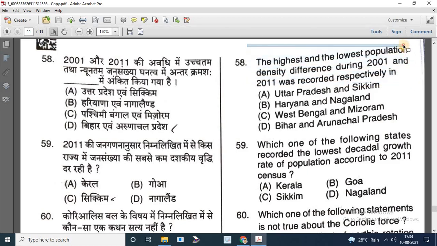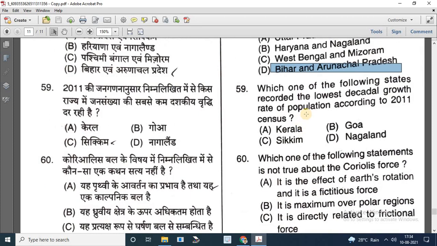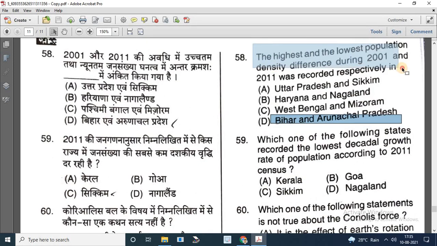Options are Uttar Pradesh and Sikkim, Haryana and Nagaland, West Bengal and Mizoram, Bihar and Arunachal Pradesh. So correct answer is Bihar and Arunachal Pradesh. The question is very confusing, but as I can understand, the answer is Bihar and Arunachal Pradesh.